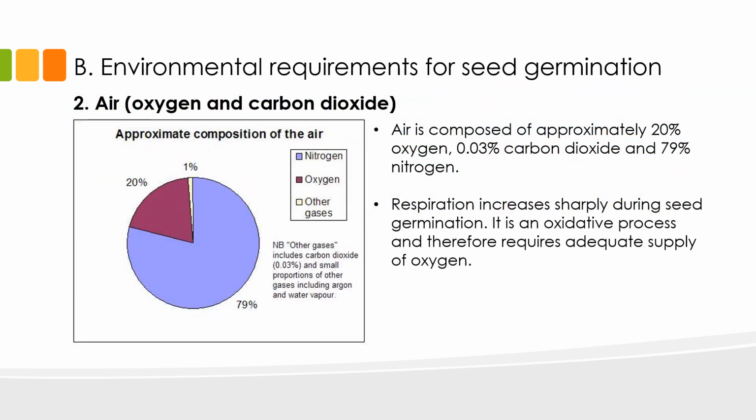Aside from water, air is also a key environmental determinant of seed germination. Air is composed of approximately 20% oxygen, 79% nitrogen, and 0.03% carbon dioxide. During germination, the seed undergoes respiration in support of cellular activities that will lead to the development of initial shoot and root structures. Now, respiration is an oxidative process that requires adequate supply of oxygen. That means, for a seed to germinate and sustain respiration, it will require oxygen.